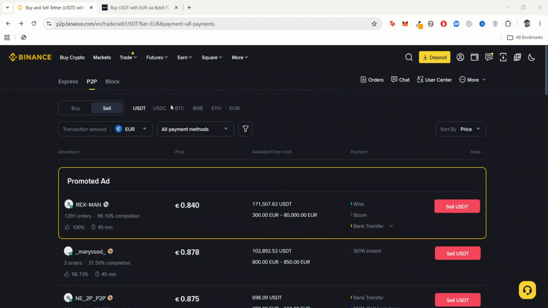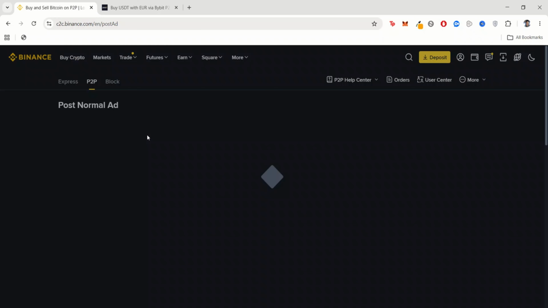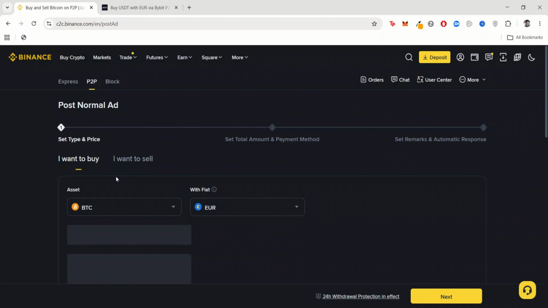Once you go to this P2P section, you make sure you are verified. We've talked about all those things, that you should be verified. So once you want to post an advert, you go to this place here called more, then you click on post an advert. You can see here that there is USDT, but if you are still new and upcoming, you won't be able to post USDT. I'm not just going to be talking about it, I'm also going to be showing you, and I think it also depends on your region. Some regions you're not allowed to post USDT ads.